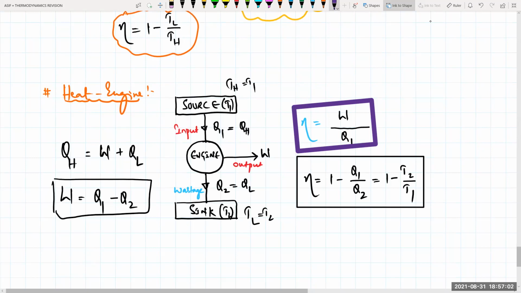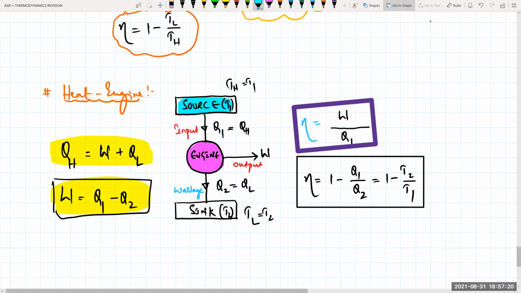So that was about your heat engine. Work done is equal to Q1 minus Q2. Our total Q will be equal to your W plus Q lower. You need to remember this engine will be the output. Clear?